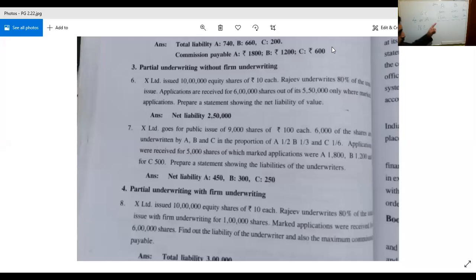Here 3,000 minus 1,800 is 1,200. Then 2,000 minus 1,200 is 800, and 1,000 minus 500. This is the answer given. Not this one.